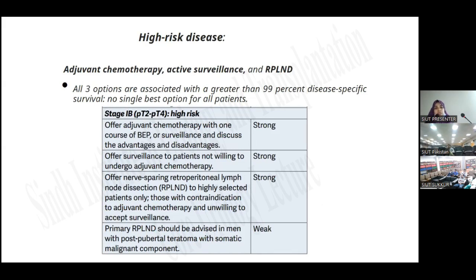All three options are associated with a greater than 99% disease-specific survival, with no single best option for all patients. For stage 1B, high risk, the recommendations are: offer adjuvant chemotherapy with one course of BEP or surveillance, and discuss the advantages and disadvantages with the patient. Offer surveillance to patients not willing to undergo adjuvant chemotherapy. Offer nerve-sparing retroperitoneal lymph node dissection to highly selected patients only, those with contraindication to adjuvant chemotherapy and not willing to accept surveillance. Primary lymph node dissection should be advised in men with post-pubertal teratoma with somatic malignant component.